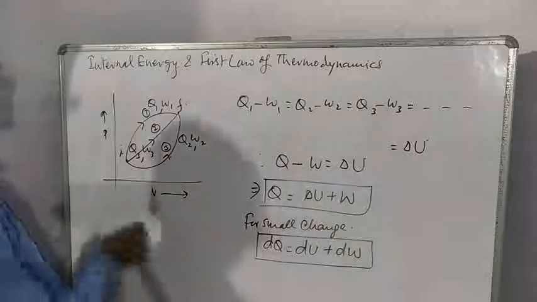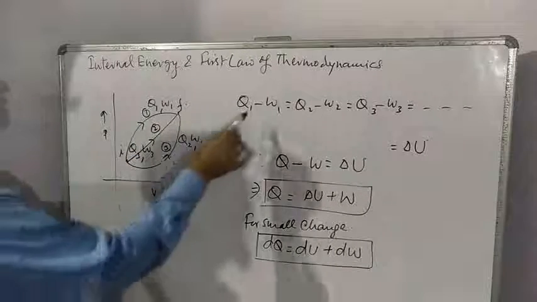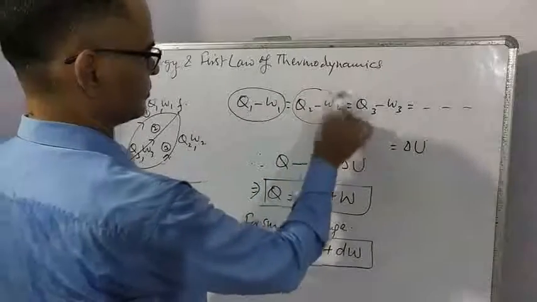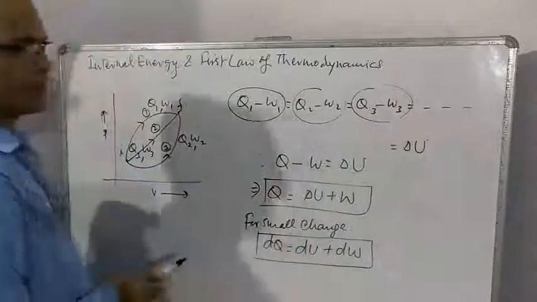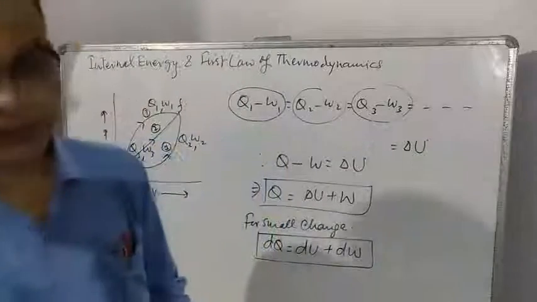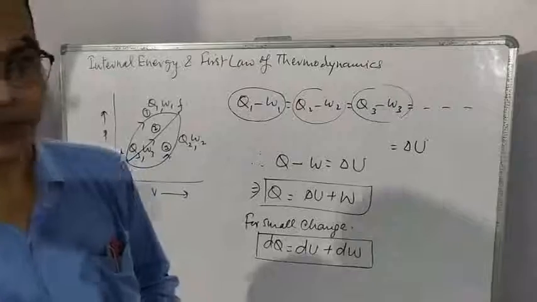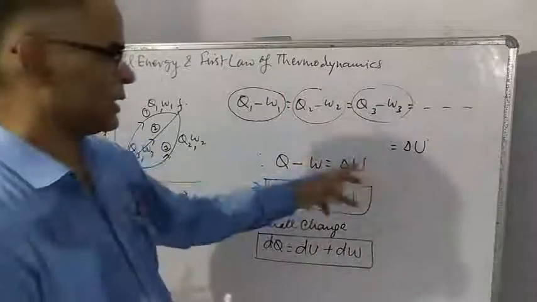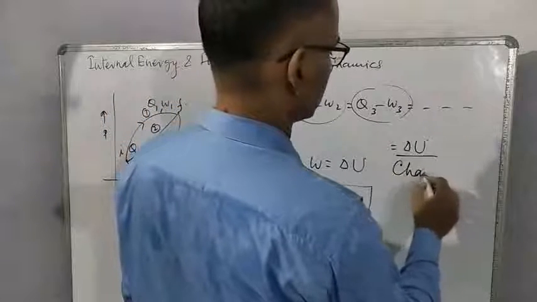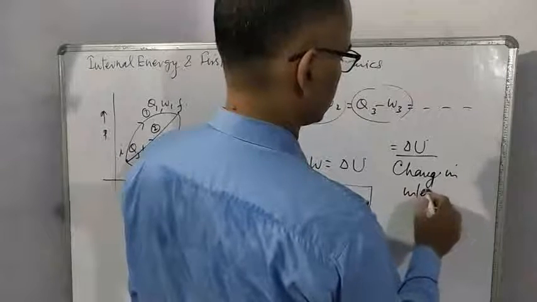It is found that for each process, the difference of heat supplied and work done is the same. It means if initial and final states are not changing, then the difference of heat supplied and work done is a constant. And this constant is called change in internal energy.